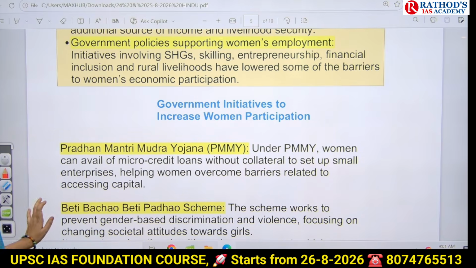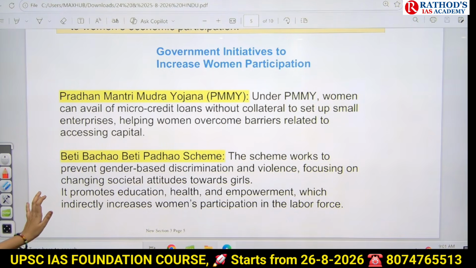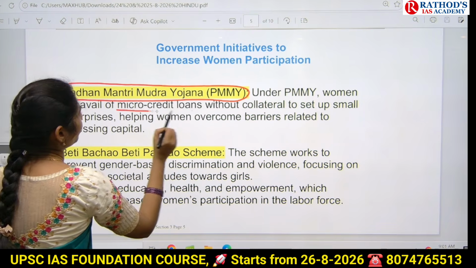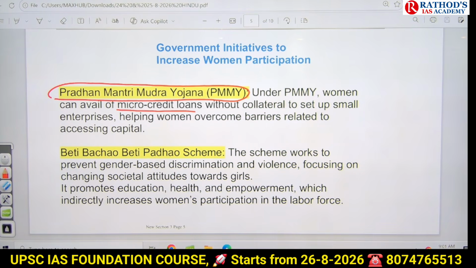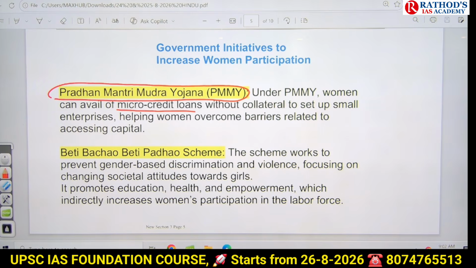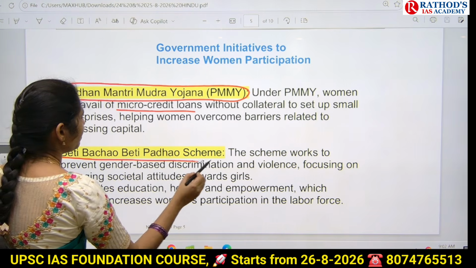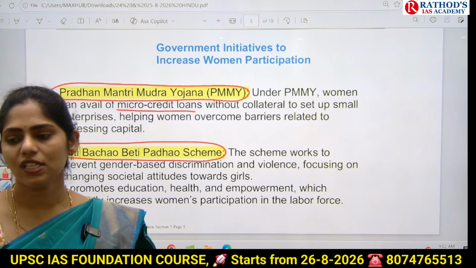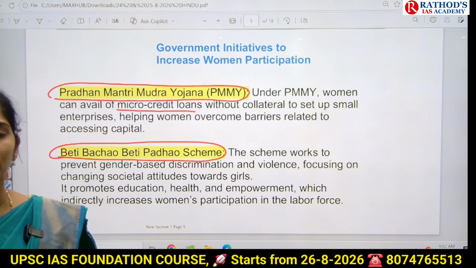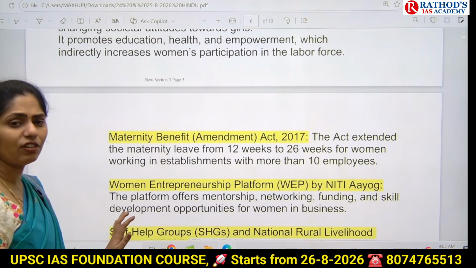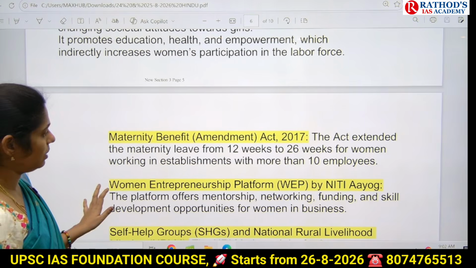And if you see the schemes, please note them down. The first one is Pradhan Mantri Mudra Yojana. Under that, women will get microcredit loans without any collateral so that they can start any program or any livelihood activity or any small company or factory, etc. And then we have the Beti Bachao Beti Padhao scheme that led to prevention of gender-based discrimination, and even girls are allowed to go to school now and get education. That will promote education, health, empowerment. That will finally lead to women's participation in the labor force.